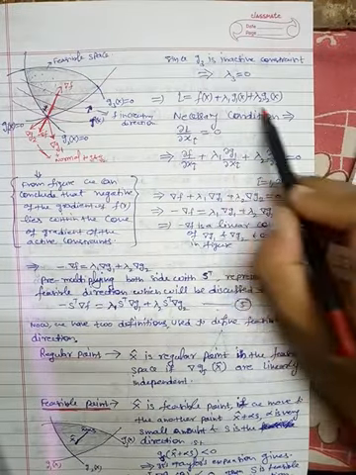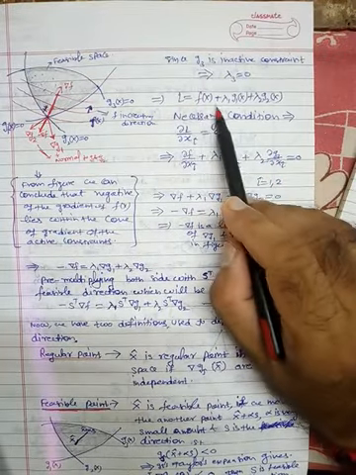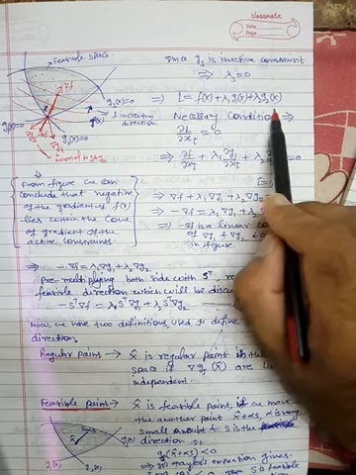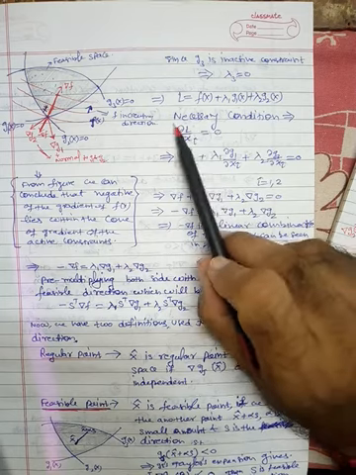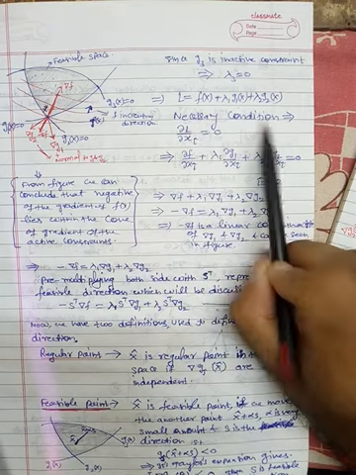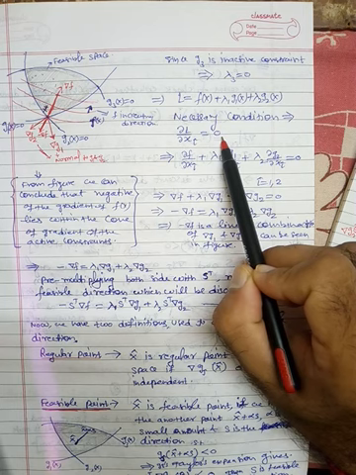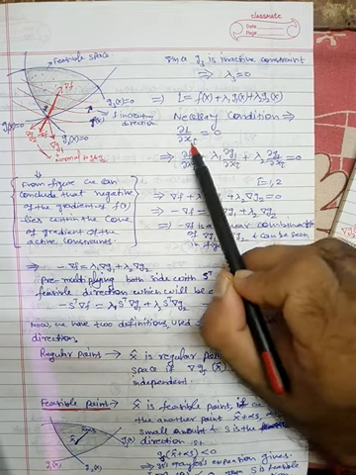So what is your Lagrangian? The Lagrangian will be f of x plus lambda 1 g1x plus lambda 2 g2x. Fine. So now the necessary condition is del L by del xi is equal to 0 corresponding to x.